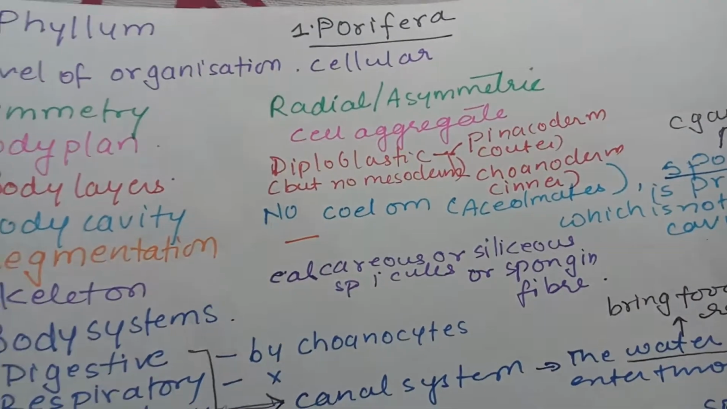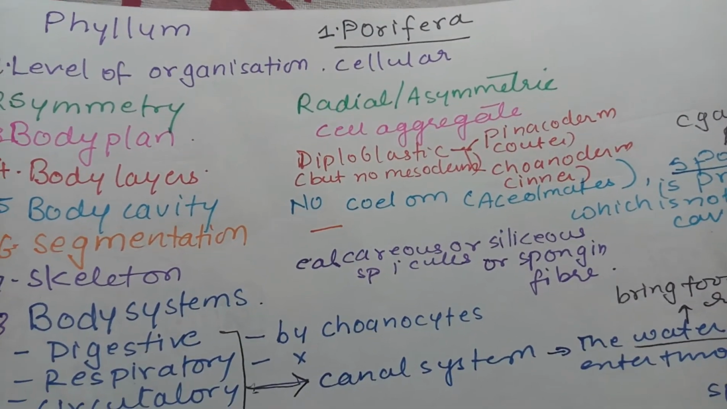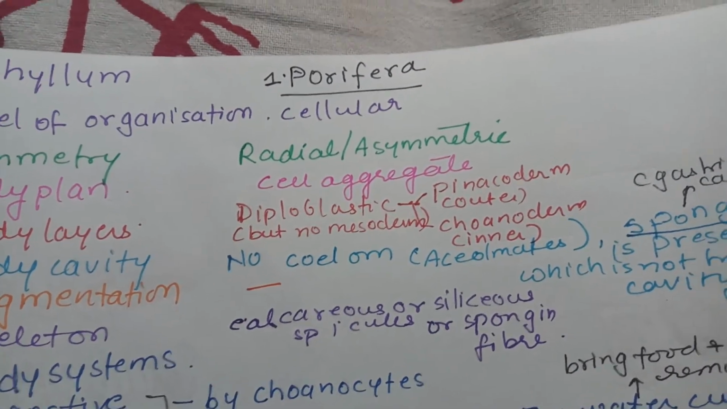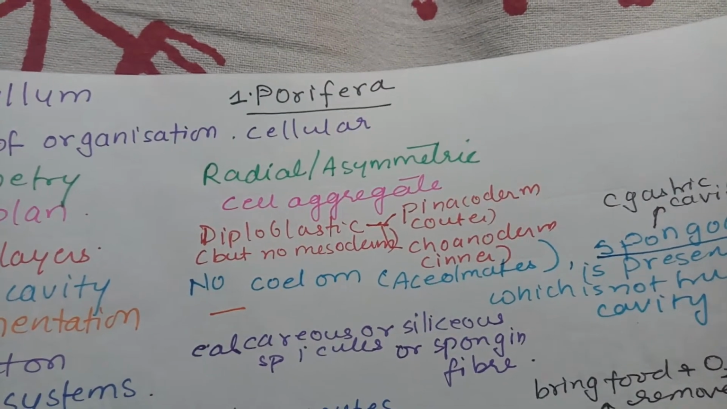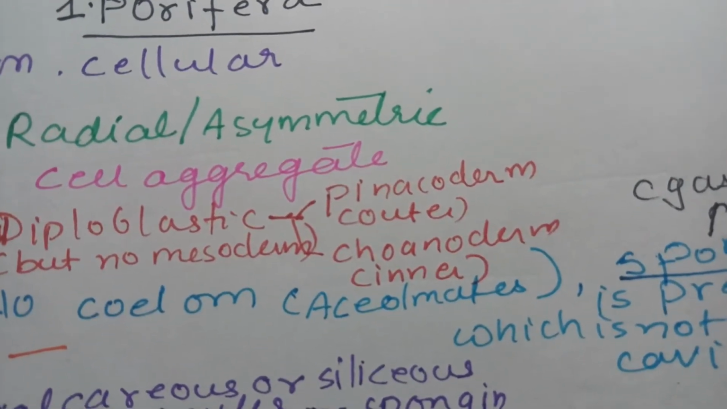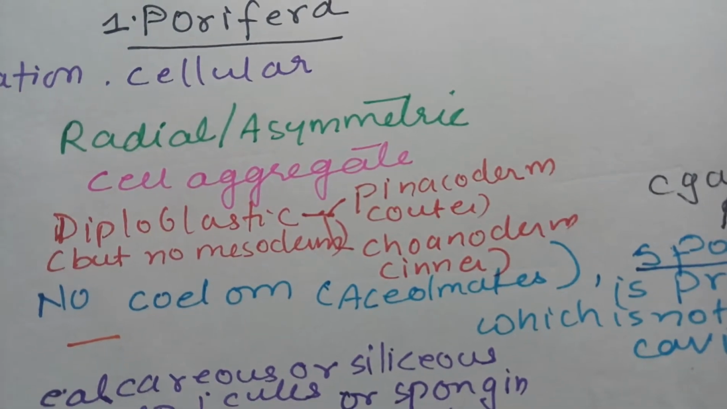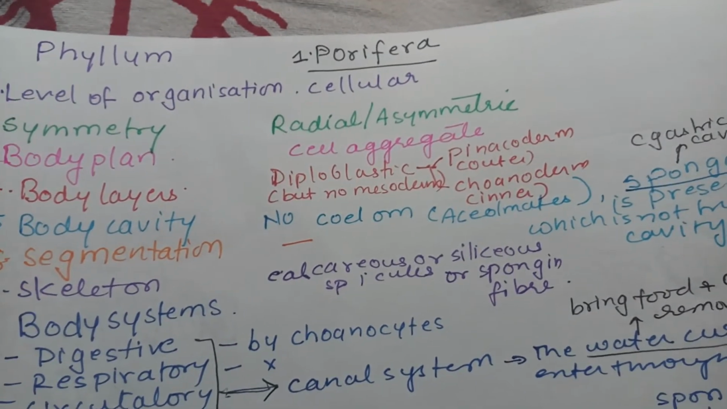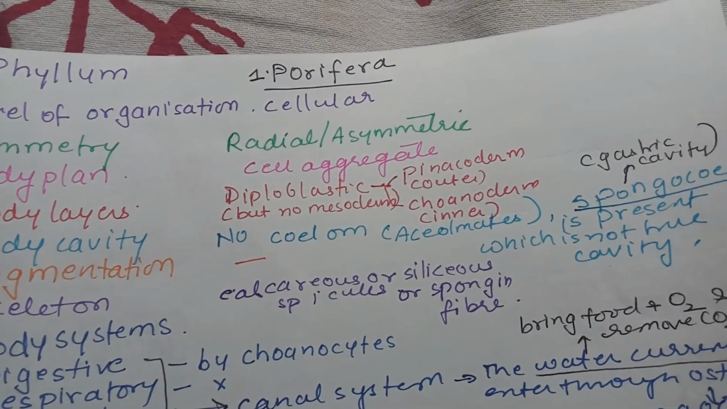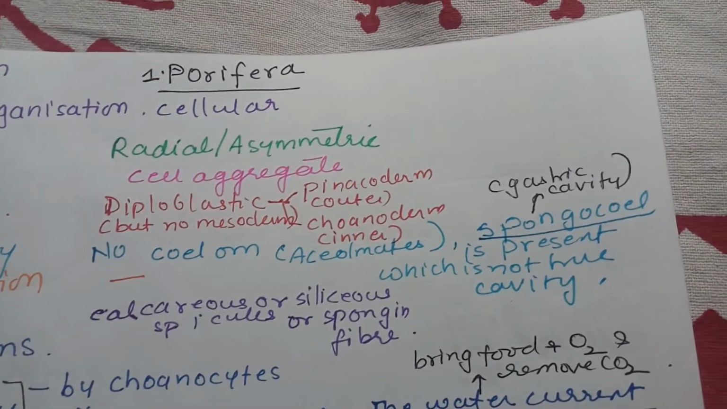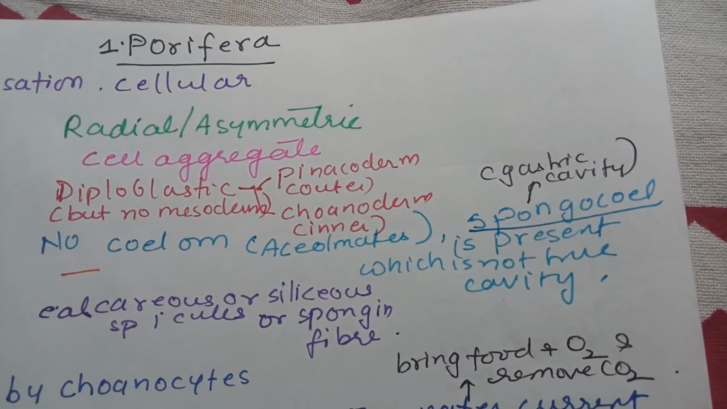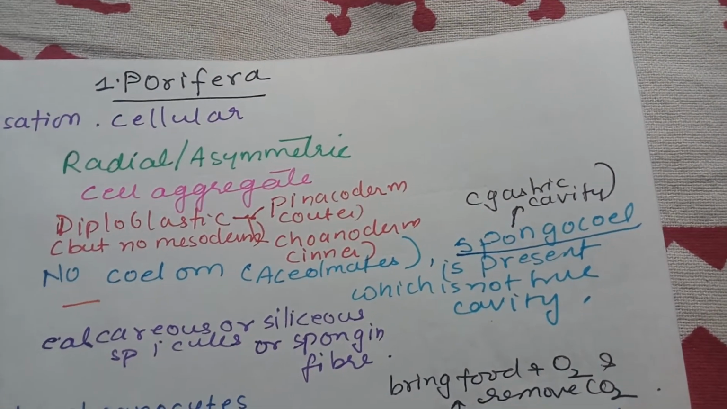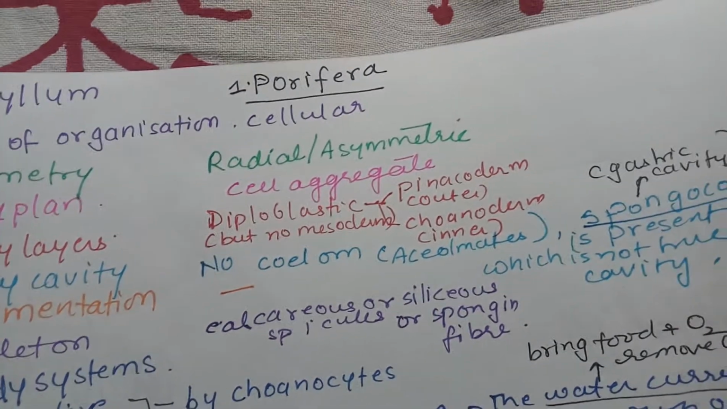Body layer is diploblastic, but there is no mesoderm. Okay, mesoglea is there, but the outer and the inner cells are not ecto and endoderm. The outer cells are called pinacoderm, and the inner cells are called choanoderm. Then body cavity, there is no true coelom, so they are acoelomate, but there is a cavity called spongocoel. Now this is the gastric cavity. It has no origin of the mesoderm, so this is not a true cavity. There is no segmentation of body.